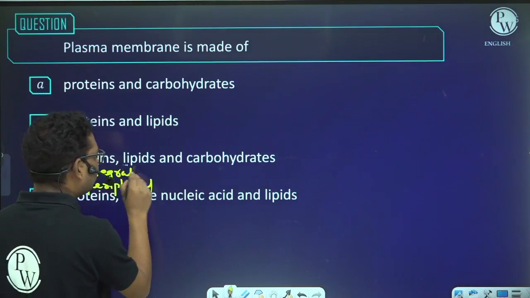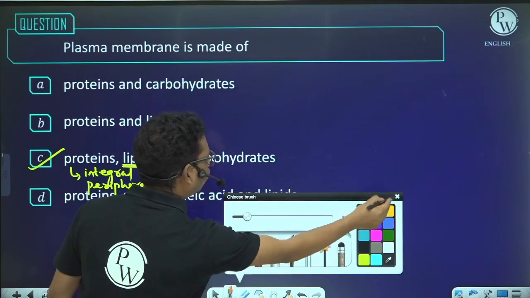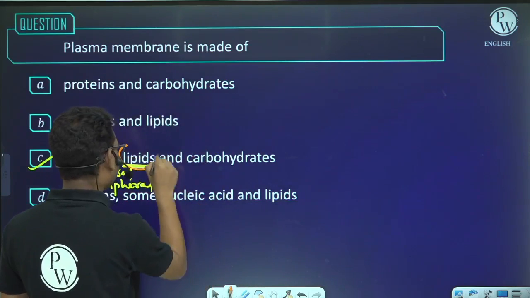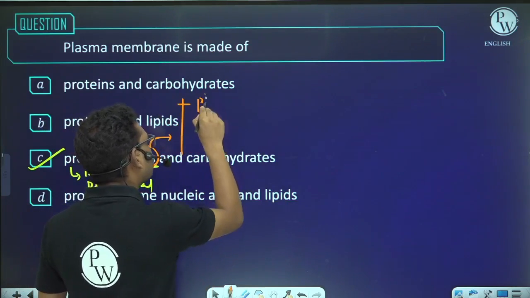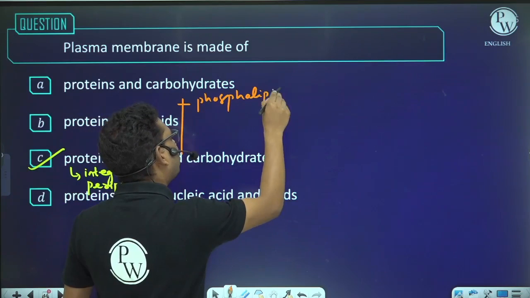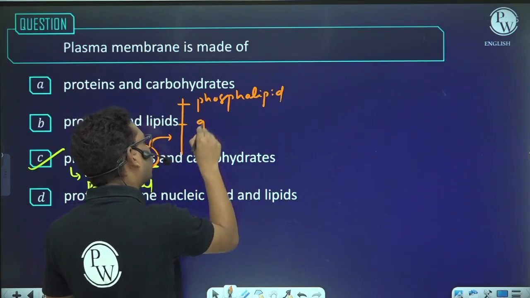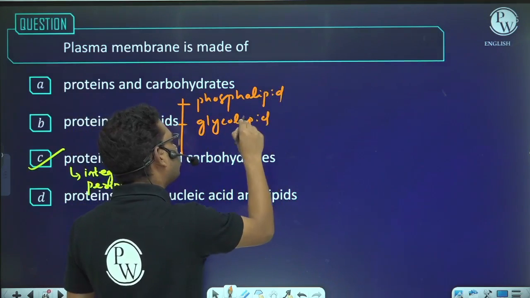The lipids in the plasma membrane are classified into different groups. These lipids are of various types: one is phospholipid, second is glycolipid, and third is sterol.